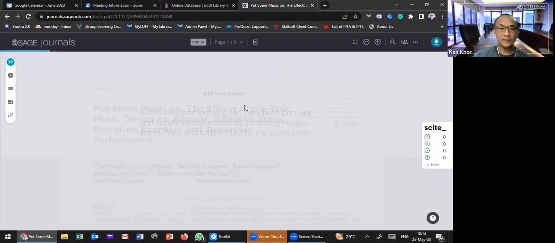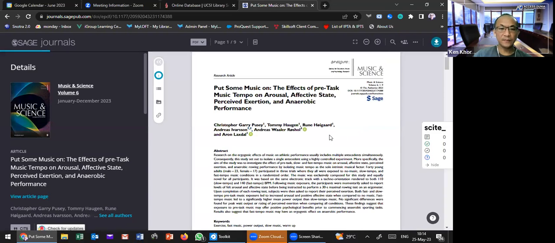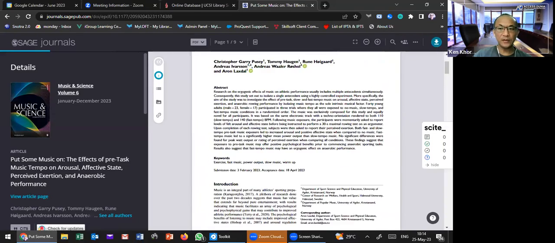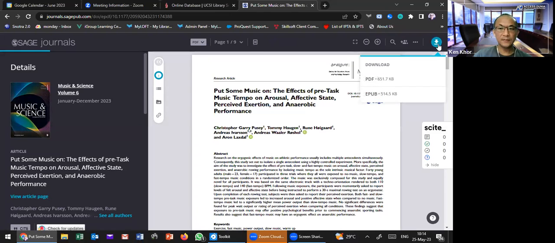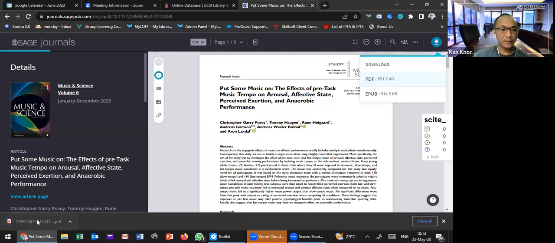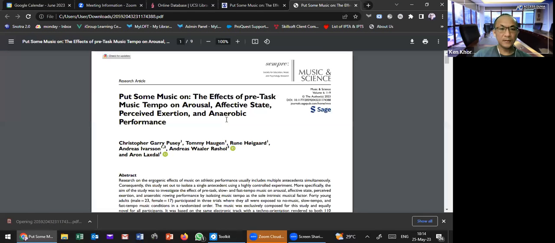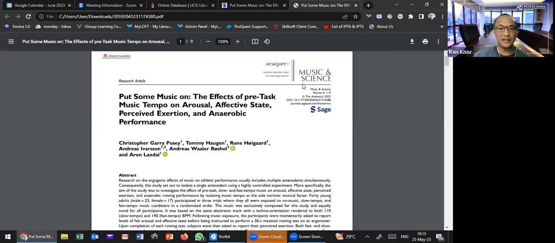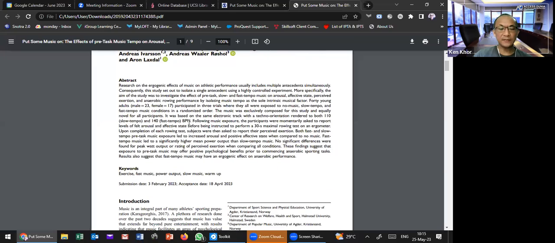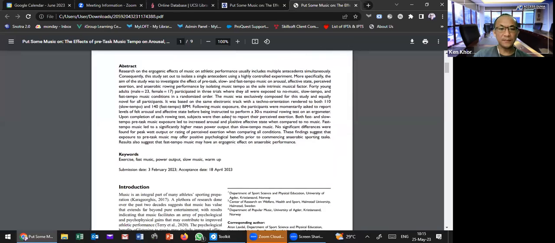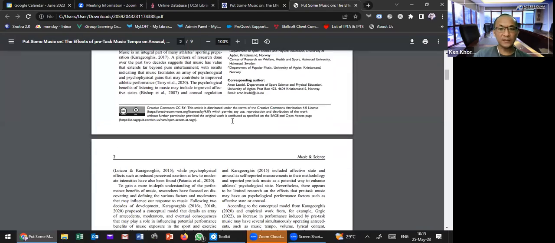If I want to switch to PDF format, okay, so this is the PDF format. And then I download from here. Yeah, done. So I managed to download this article. This research article is from Music and Science journal. This is the article's name, and this is the abstract, and the authors' names, and the full text.